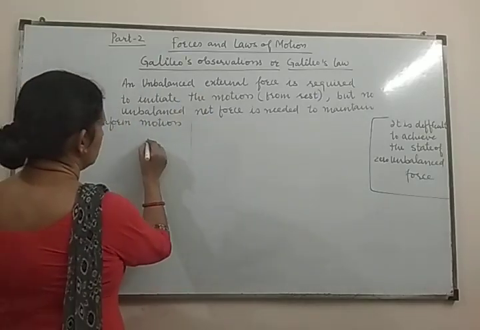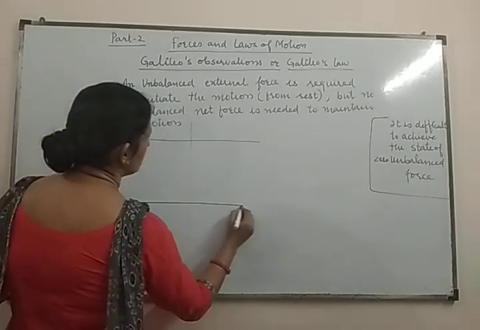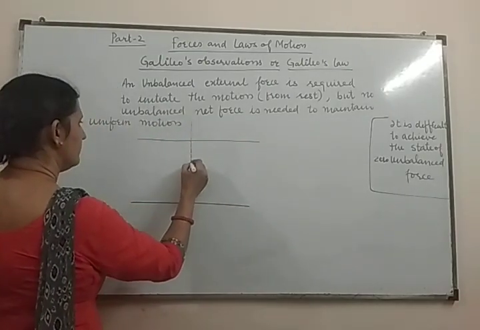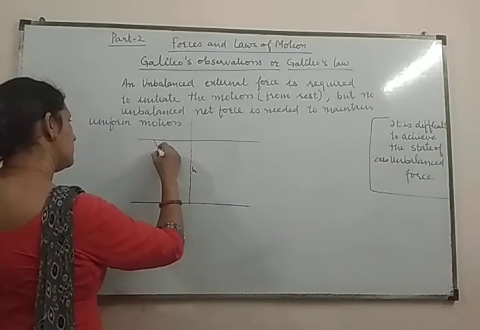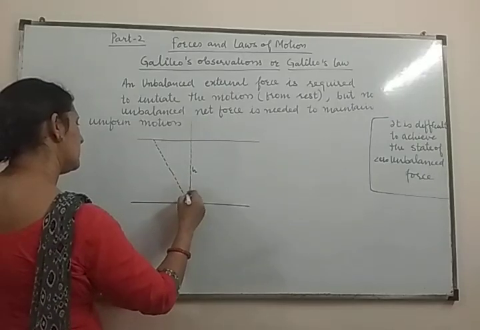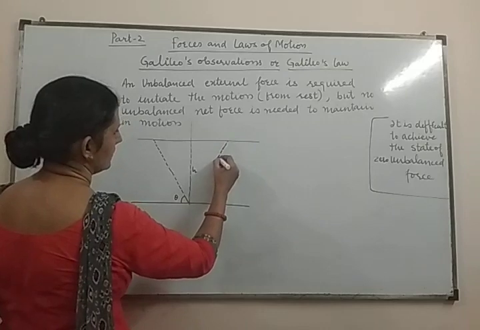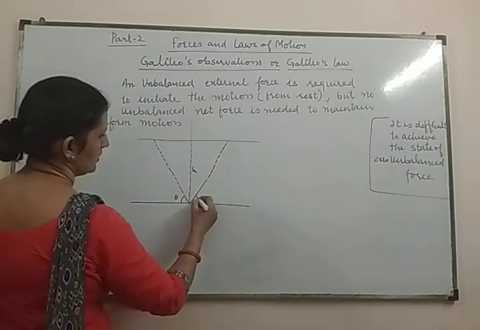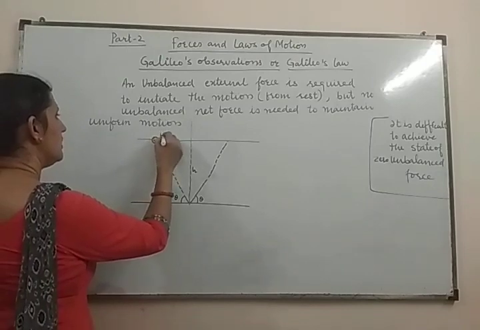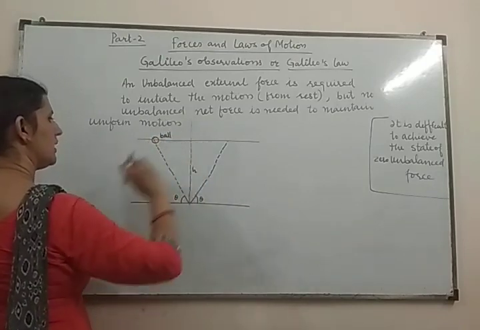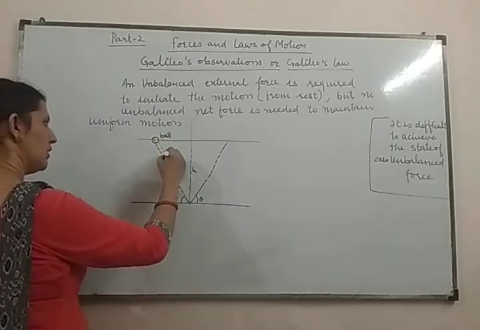What Galileo did, what he observed. Galileo took two inclined planes. This is the height of the inclined plane, h, and these two inclined planes are at the same angle theta. This is also theta. A ball is released from the height h, and this ball travels distance s and moves along this path.